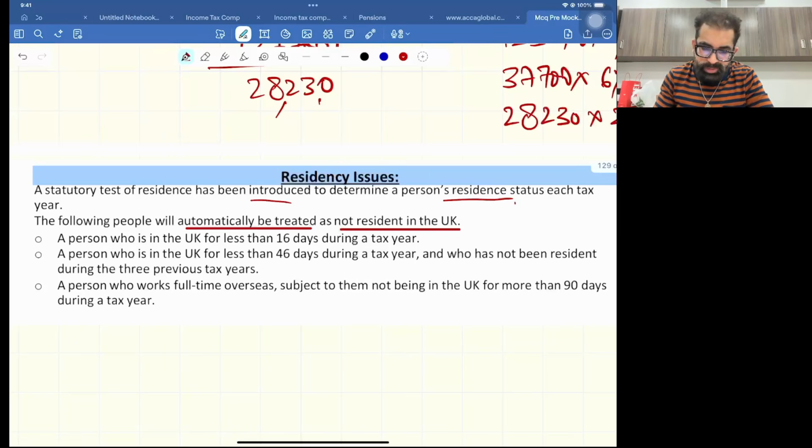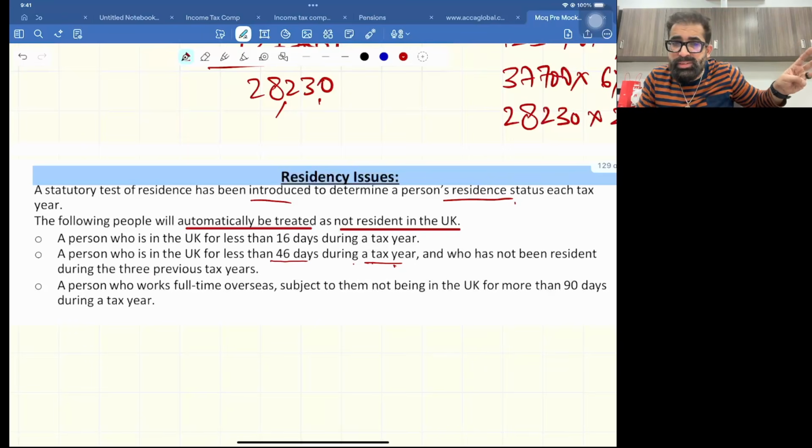Listen, a person who is in the UK for less than 16 days, whatever your name is, if you stay only 16 days, you are a non-resident. A person who is in the UK for less than 46 days during a tax year and who has not been resident during the last 3 tax years, you are non-resident. Now you are staying less than 46 days, again you are non-resident.